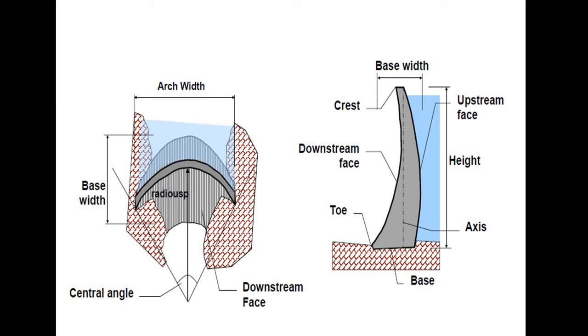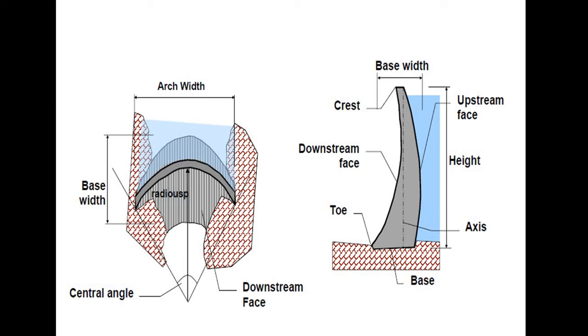You can see two figures: the first figure is a plan and the second is a section. In the first figure you can see the arch width, the abutment to abutment length, and the downstream to upstream thickness of the dam, not the thickness of the shell, the whole thickness.